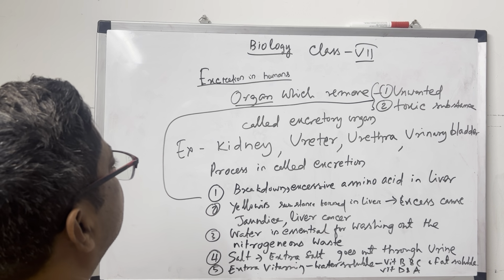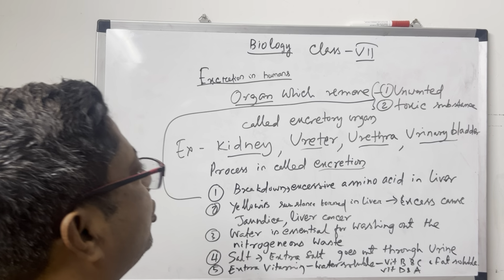An example of an excretory organ is your kidney. Everybody knows we have two kidneys, then the ureter, then the urethra, then the urinary bladder. Individually we will discuss them later, but these are all the organs which do the excretion in our body. The first is the organ responsible for excretion, and the second is the process, meaning how excretion is done. This is called the excretion process. Now, what are the unwanted and toxic substances? One by one we will discuss.